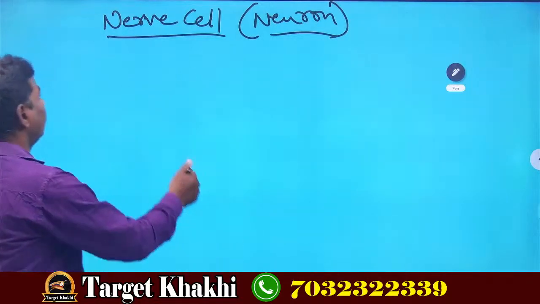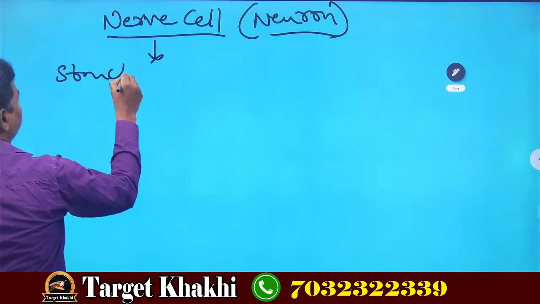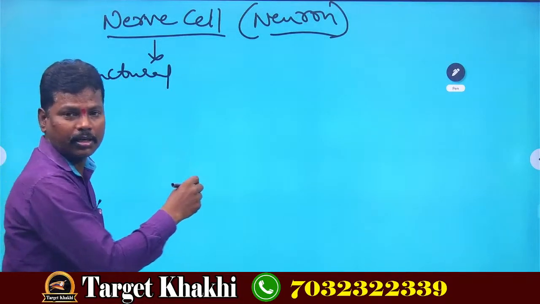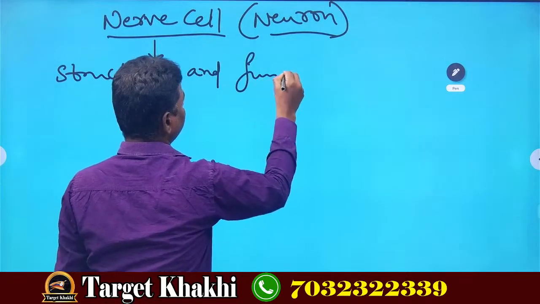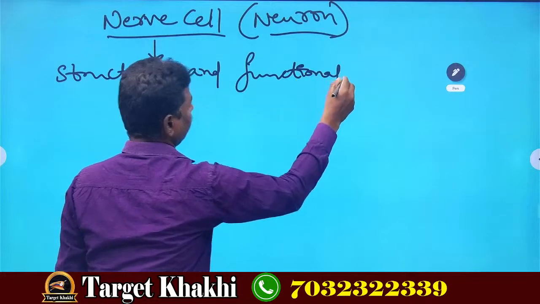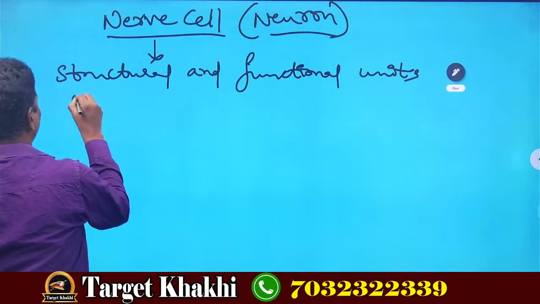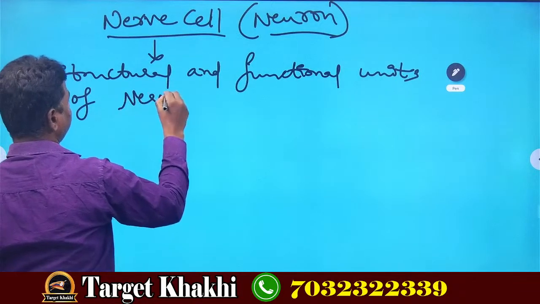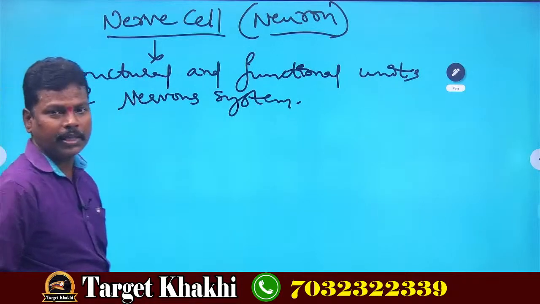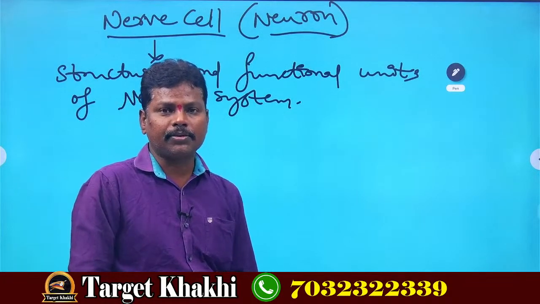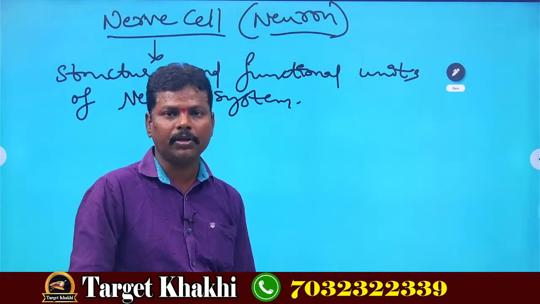These neurons are called the structural and functional units of the nervous system. Once again I will repeat, the nerve cell is also called the structural and functional unit of the nervous system.